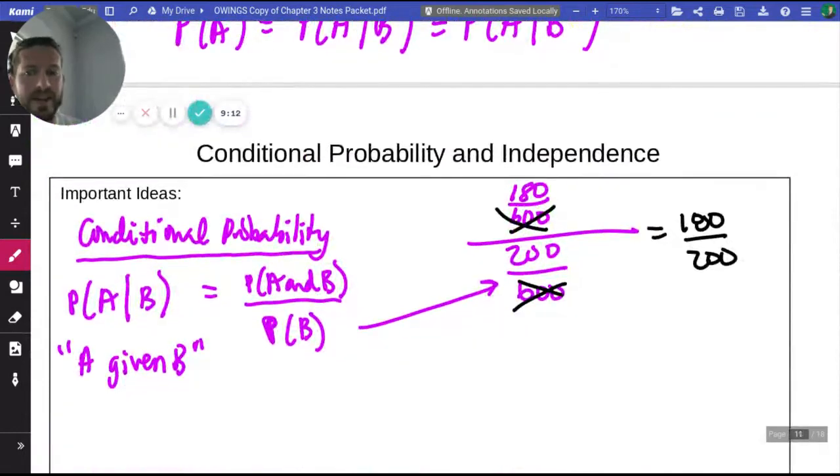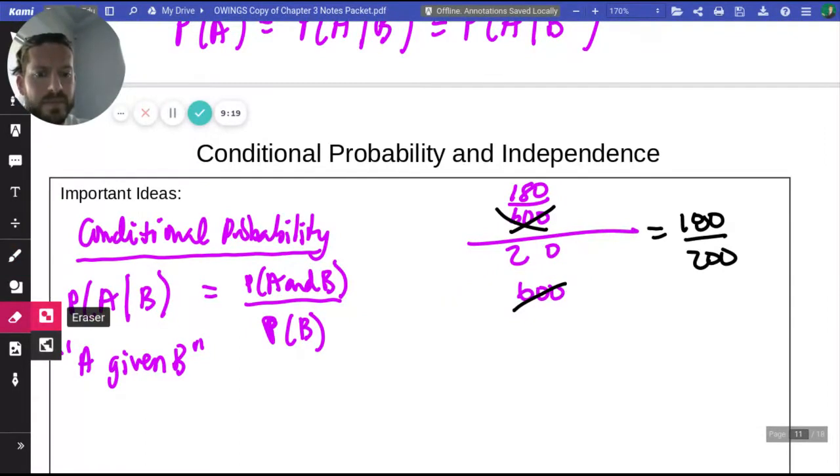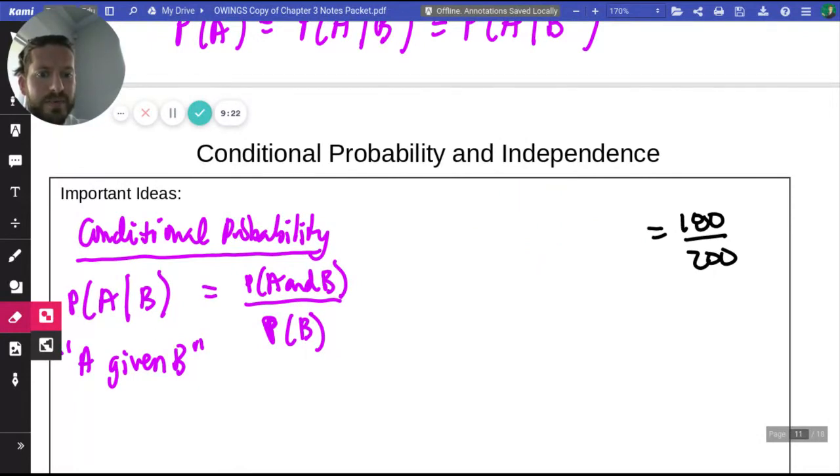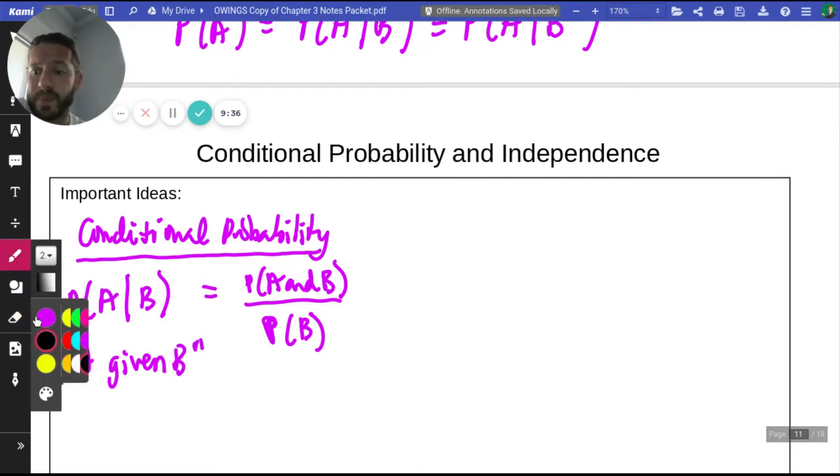So when we're looking at data, we're taking a little shortcut because we're getting rid of that denominator real quick. So let's erase that. We do not need that. That was just a little quick example explaining how that formula works. There might be times where you're just given the percentage and you'll have to plug in those percentages and divide them and get a new percentage or a decimal, either way.